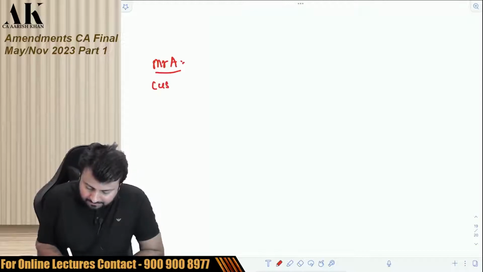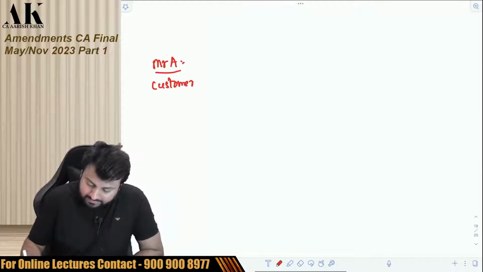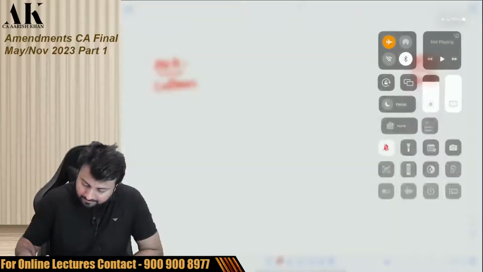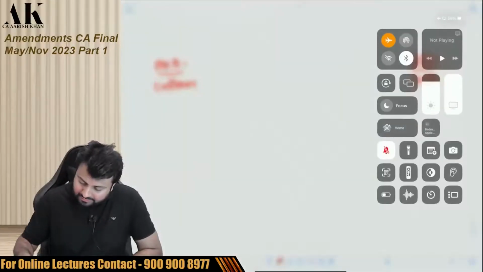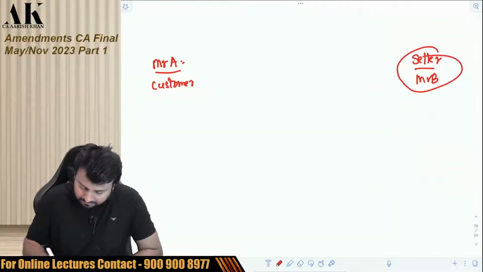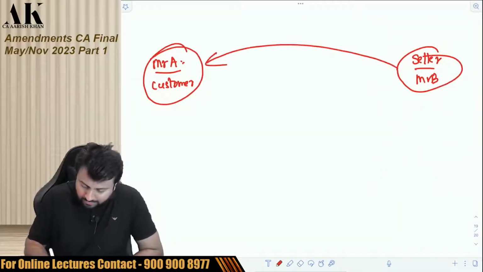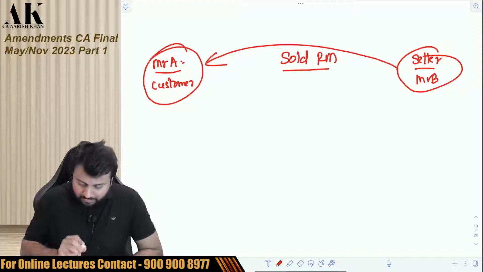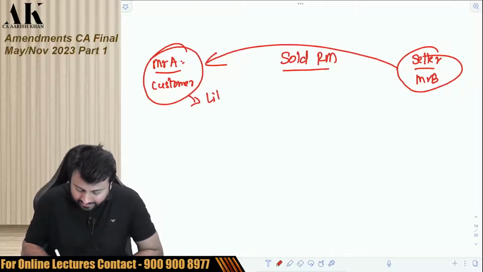Suppose there is Mr. A, a customer, and there is a seller over here, Mr. B. Now, Mr. B has sold some raw material to Mr. A, and Mr. A liked it like anything.